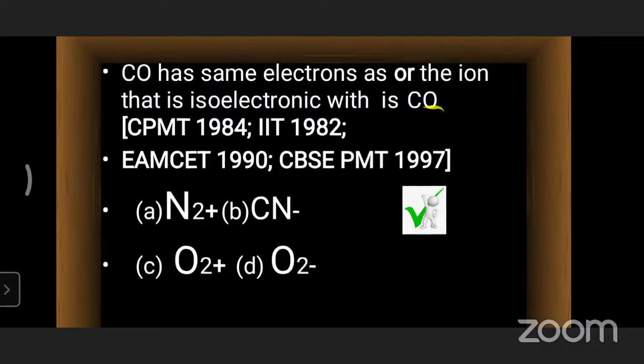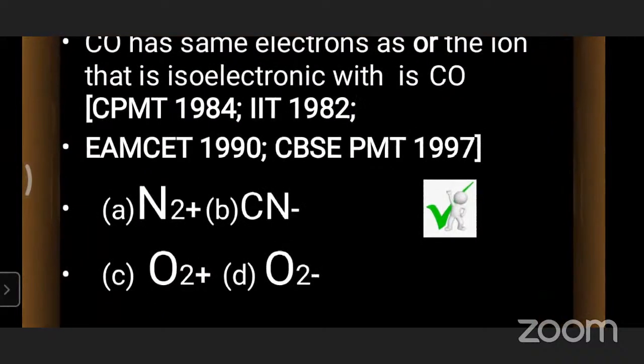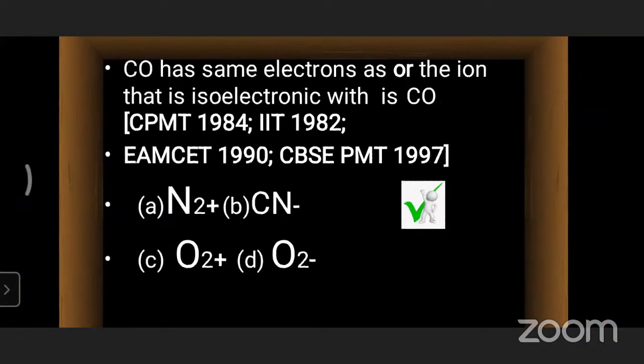But we want how many? CO has 14, so 14 is equal for isoelectronic. The same number of electrons is present in CN minus only. Because of that, we can directly choose the option CN minus, the cyanide ion. So the cyanide ion is isoelectronic with carbon monoxide. Many times this type of question is repeated in a similar pattern, and he may ask with different ions, different atomic symbols, mono positive, mono negative, di negative, like that in a different pattern.